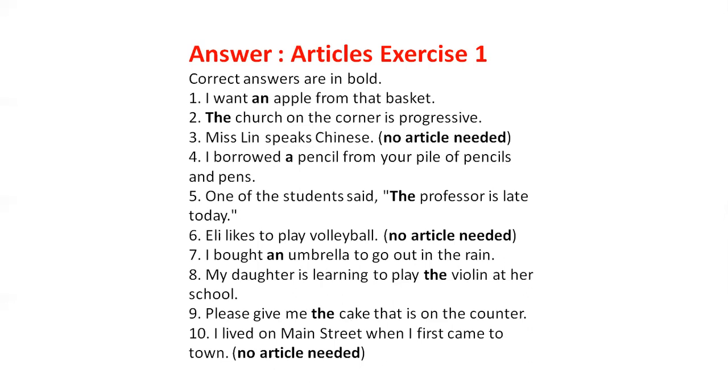"The" is used before the names of peoples, like the English, the French, etc. "The" is used before the epics, like the Vedas, the Bible, the Gita, etc. Now, after that, the omission of the article. When a noun is used in a general sense, we omit the article. Do not use an article before material nouns, like: water is the source of all life. Here water is a material noun, and before that we do not use any article.